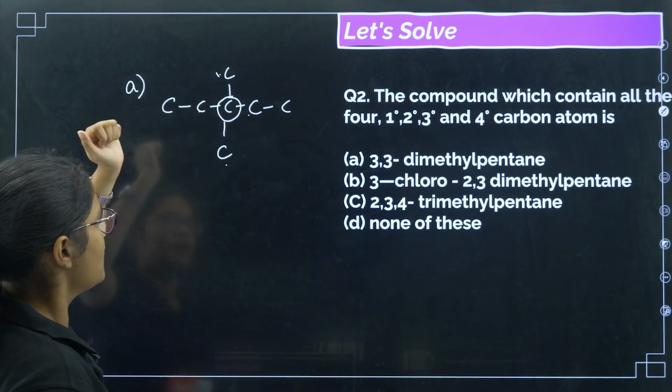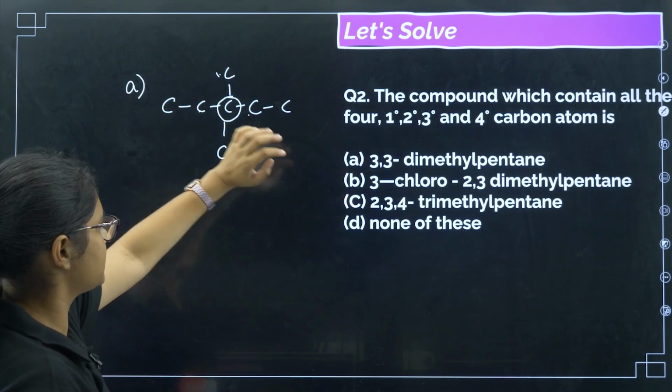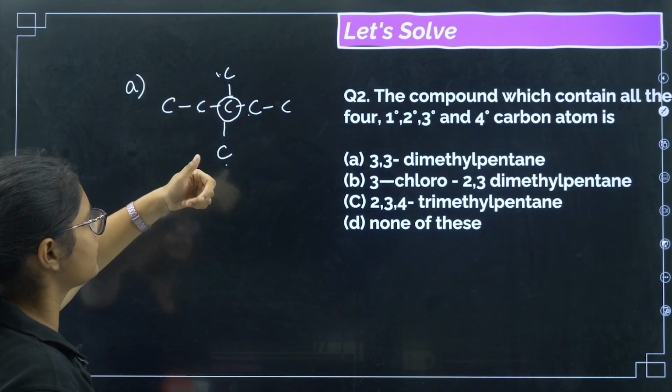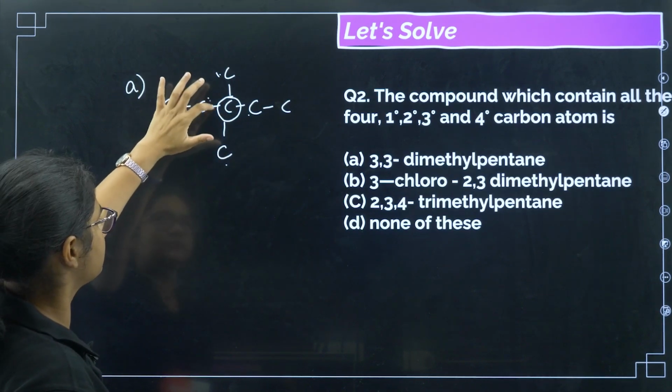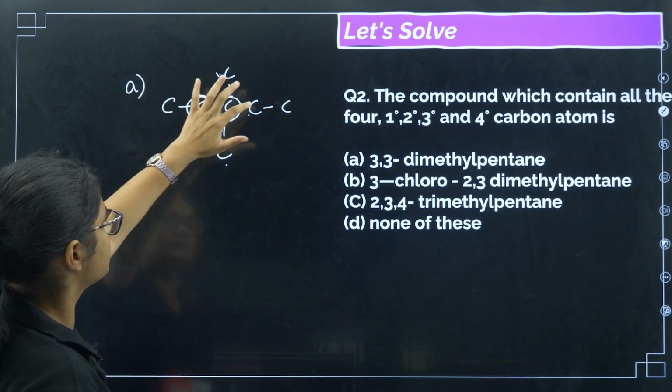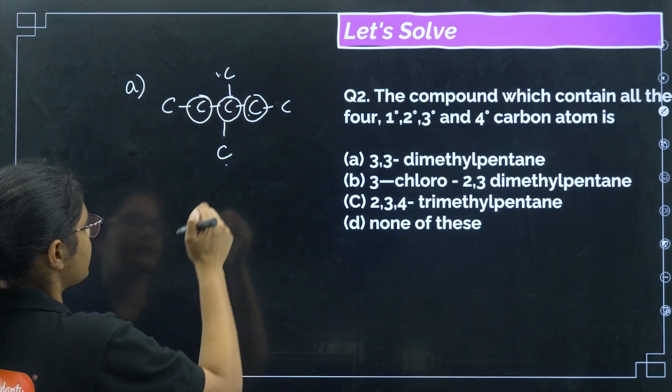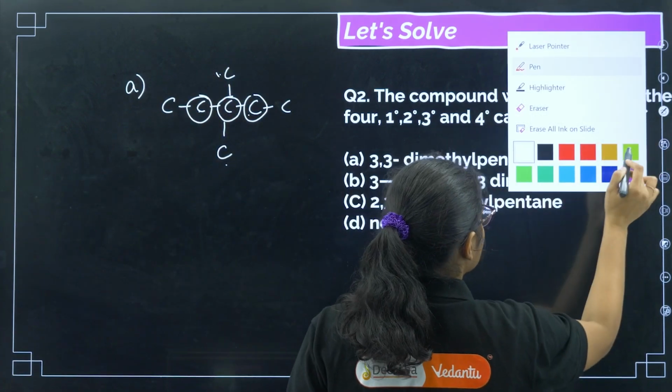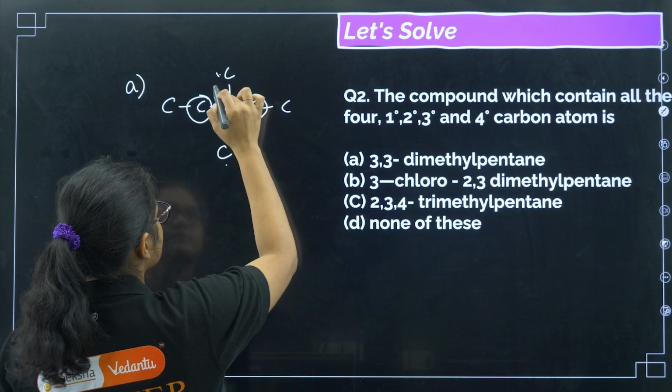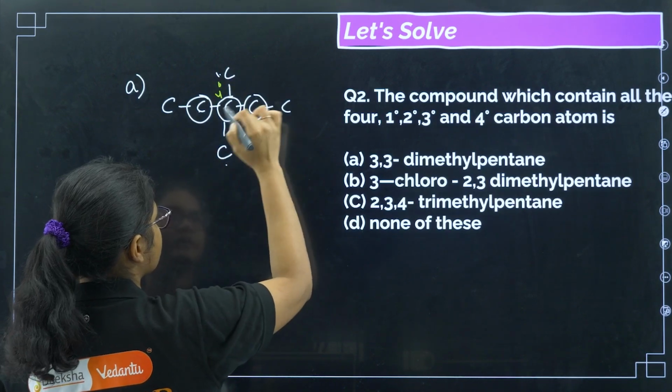We do not have any tertiary here, right? Tertiary means the carbon should be attached to 3 other carbons, right?